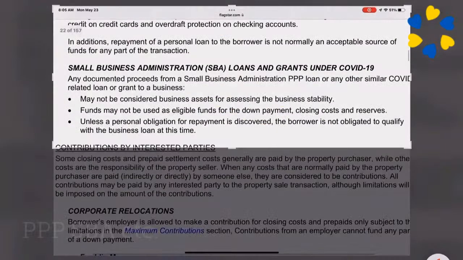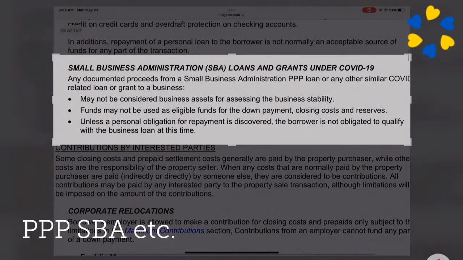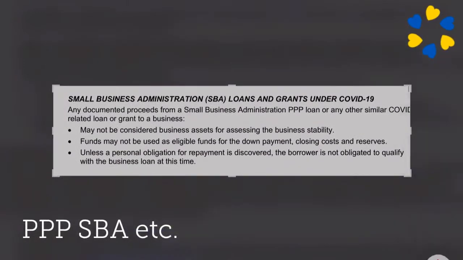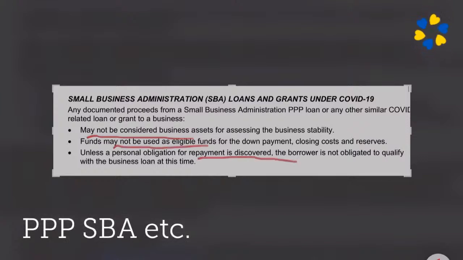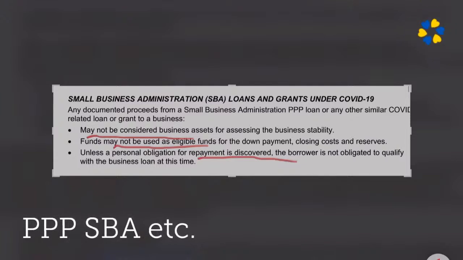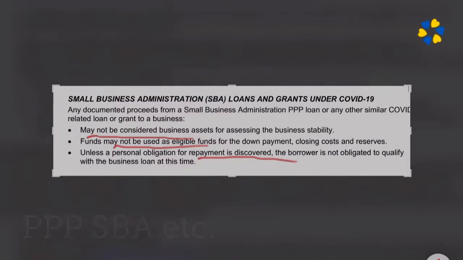So we all know some people got some PPP money, and those self-employed borrowers, you cannot consider that money part of the assets to exemplify stability of the company, and the funds may not be used for any part of the transaction, unless there was a repayment plan discovered.